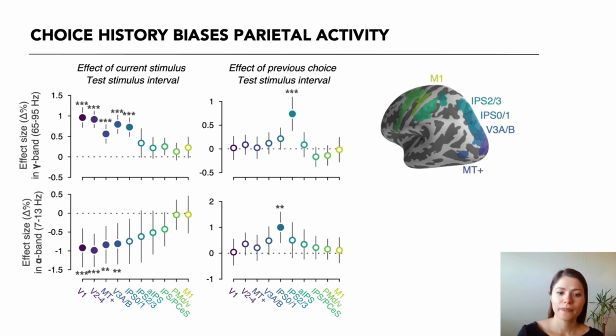Now, interestingly, these two history effects showed an opposite dependence on the previous decision outcome. The IPS 2.3 gamma effect was only present after correct trials, whereas the IPS 0.1 alpha effect was only present after error trials.